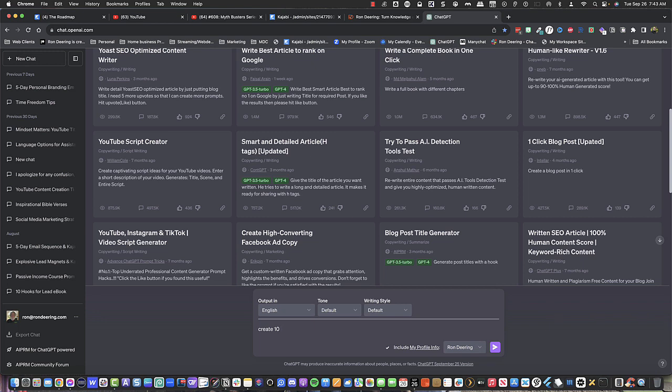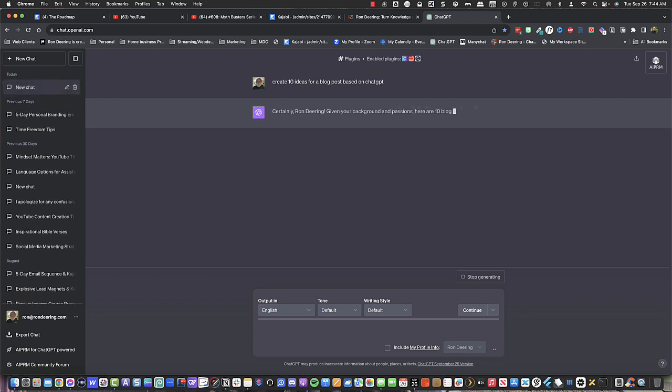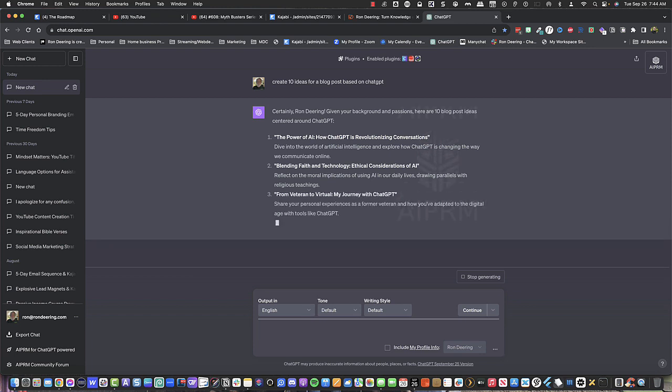10 ideas for a blog post based on ChatGPT, right? What a good way to start. Okay. So as soon as I hit enter, it's thinking, it's getting ready to do its thing. So you notice that now with ChatGPT 4, it gives me this formatting, which is really cool. And I'll show you, we're going to do the same exact thing.